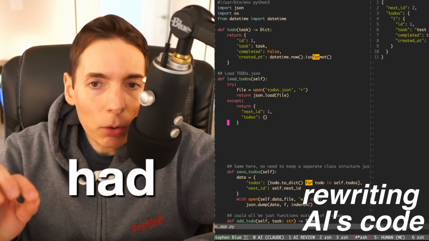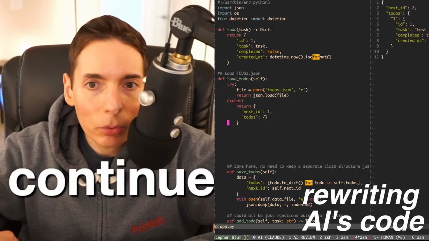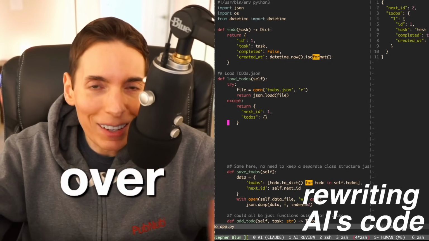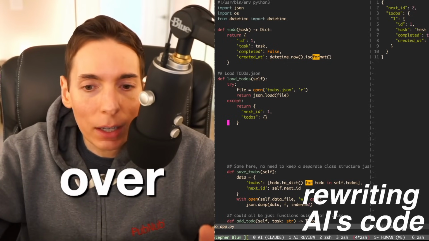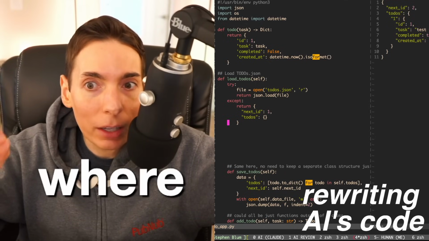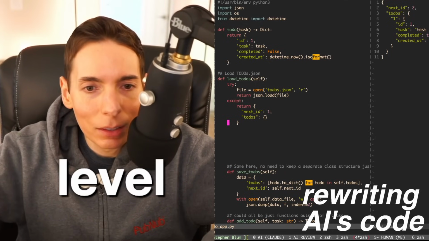What are you coding? We had the AI write a to-do list app. We critiqued the app. We did a code review, and I said, it's way overdone. It way overdid it. It over-engineered it. And so today we're going to simplify it to the level that I want it to be in. So that's what we're doing.